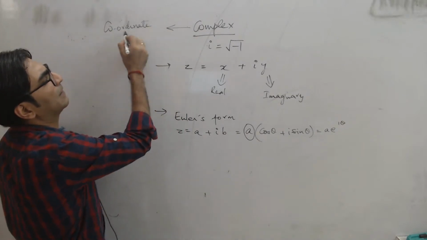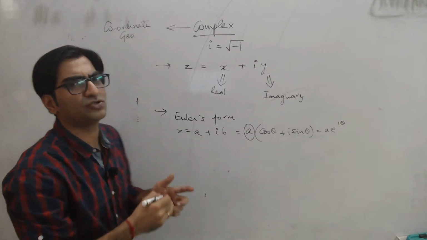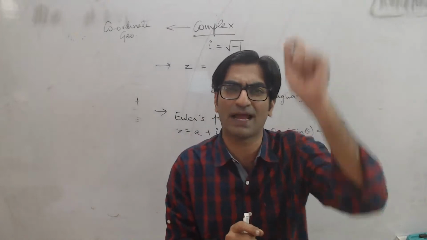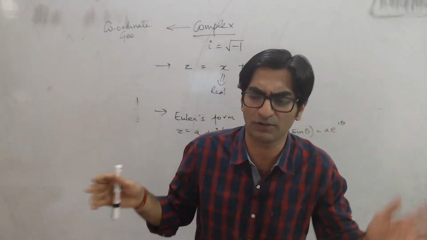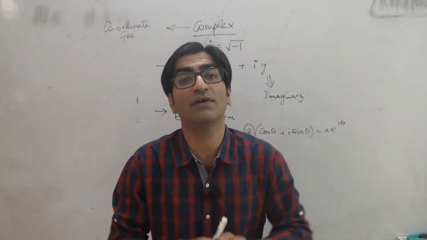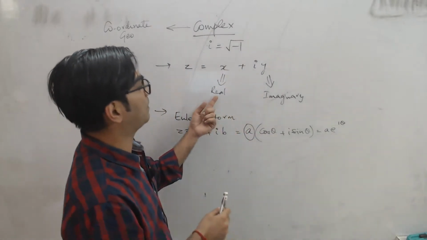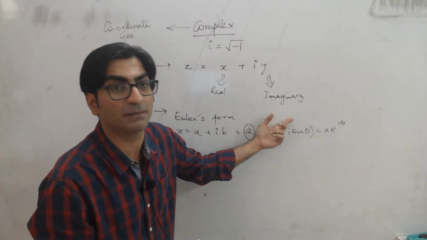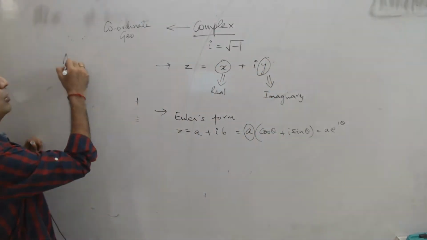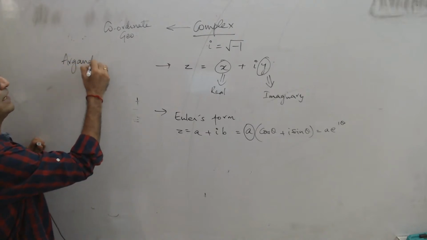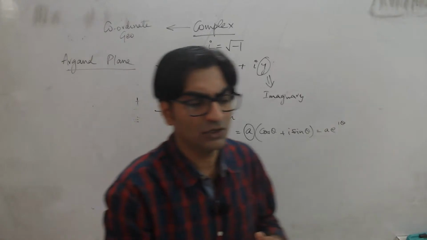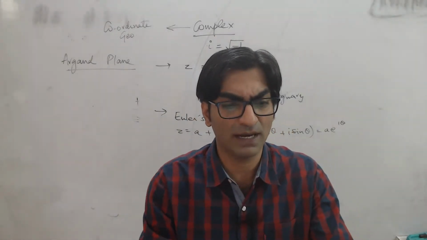And why is that? Because in coordinate geometry, you start thinking about plotting a point on the x-axis and the y-axis in the two-dimensional plane by using these two coordinates, right? For a complex number, there will always be two coordinates because the complex number will have a real part and an imaginary part. So what you can do is take x and y and plot it on what we call the Argand plane, much like the coordinate plane, right? Much like the 2D plane that we usually plot numbers on, right?